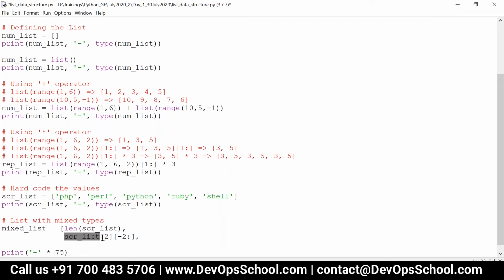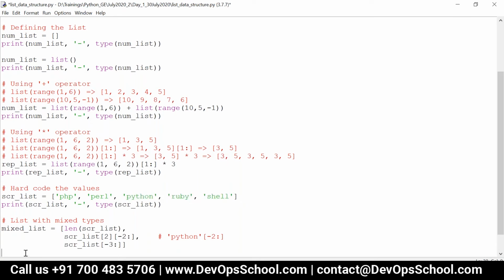All right, so scr list of 2 is Python, and on top of it I'm saying, in Python I am just printing the last 2 characters. Whenever I say minus 2 is nothing but this one, right? So here I'm not placing any end index, so it is nothing but on. That is the output. All right, and then I can give list within the list also. That is, let's say scr list of minus 3 colon. That is last 3 elements of the list. Starts from minus 3 and it goes till shell.